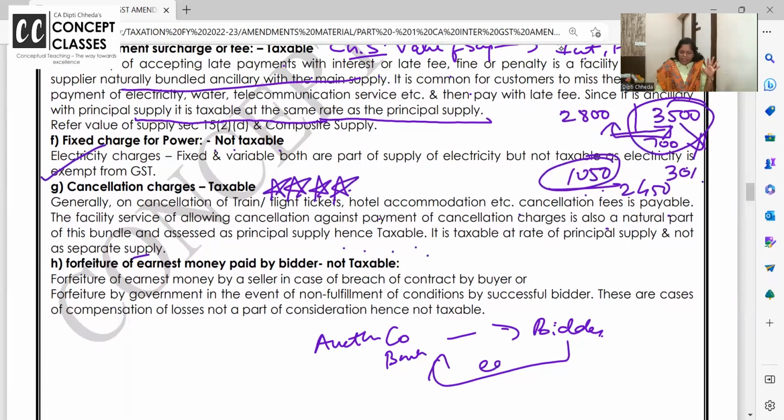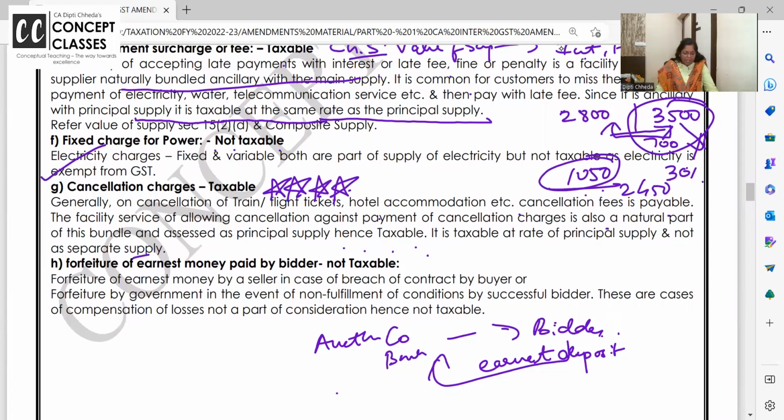So genuineness is seen by their repaying capacity. So we take some earnest money or deposit. The bidder will pay to the auctioneer company a deposit. Okay. Now if this bidder has won this property, 3 crore mein सौदा हो गया. If this bidder is a defaulter, can the auctioneer company seize the deposit money? Answer is yes. Is it liable to GST?